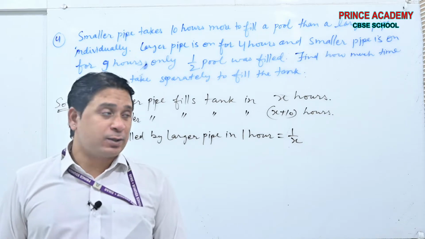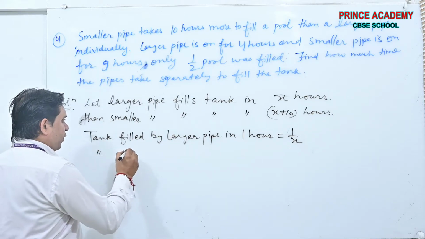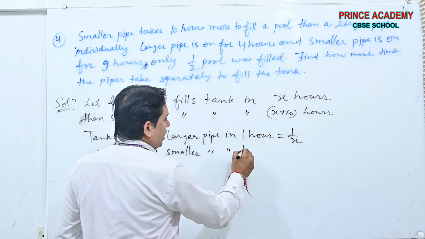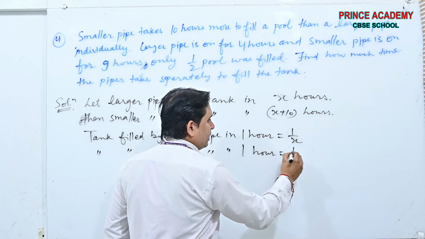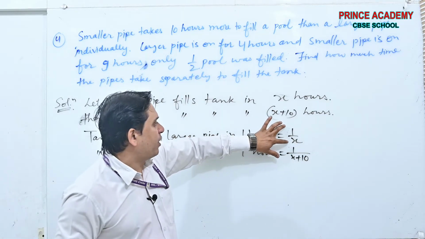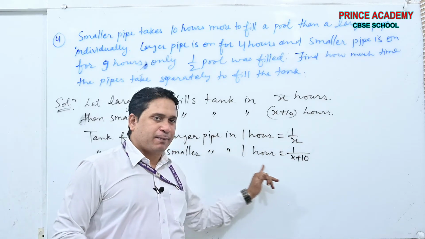This part will be filled. Tank filled by the smaller pipe in 1 hour is 1 by X plus 10. This is the work done by the larger pipe in 1 hour and by the smaller pipe in 1 hour.